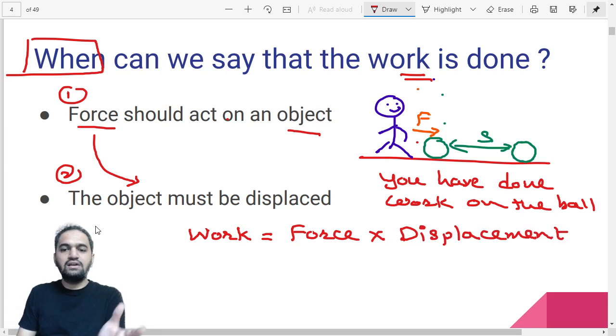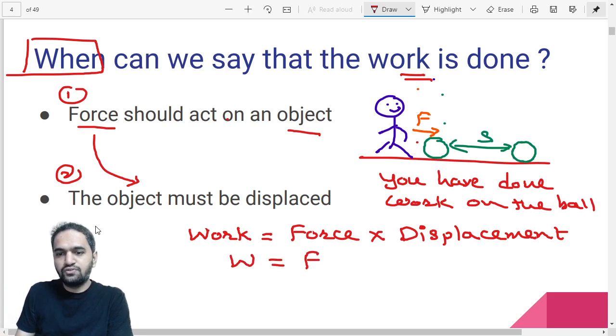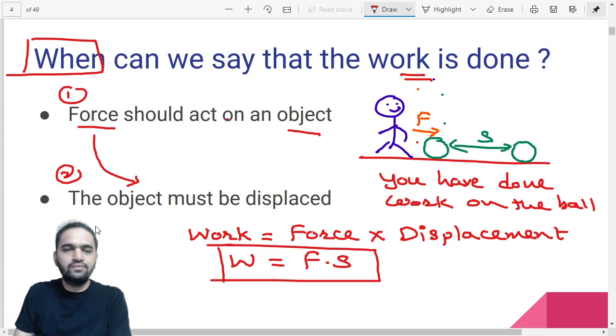Okay, this is the formula. So that means if force is 0, then also work is 0. If displacement is not there, that means if the object is not moving from one place to another, there is 0 displacement, then also the work is 0. So the basic formula is work is equal to force into displacement. Force is represented by F and displacement is represented by S.